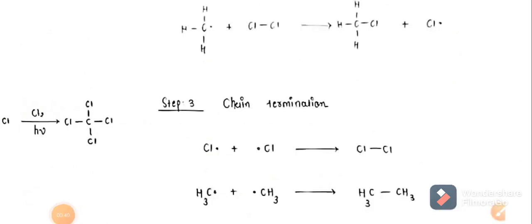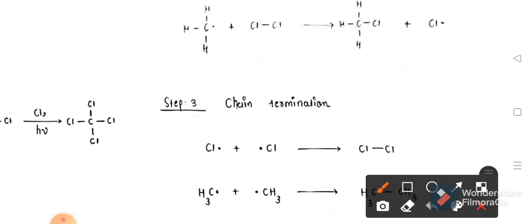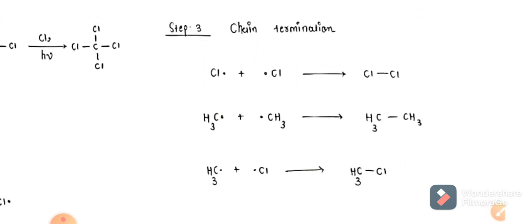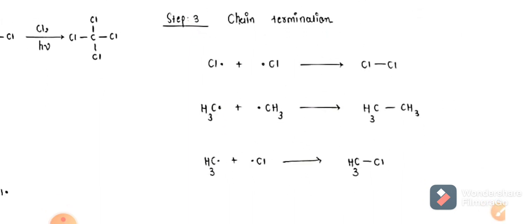After producing the methyl free radical, it attacks a chlorine molecule, and chlorine shares its single electron and produces a chlorine radical and methyl chloride. Our last step of the reaction is chain termination, in which two highly reactive free radicals merge and produce a stable molecule.